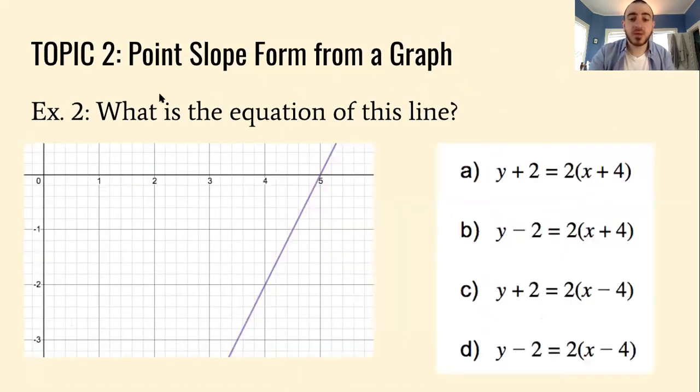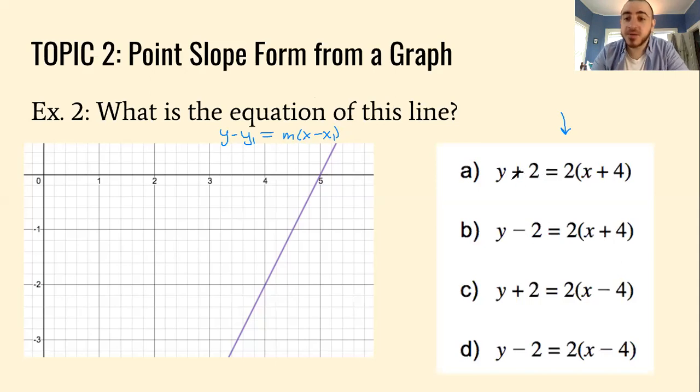And so what is the equation of this line? Again, the slopes are the same, right? They're all 2, so you don't have to worry about slope. But we're going to use our equation, y minus y1 equals m times x minus x1, just like that. And we're going to work through this.